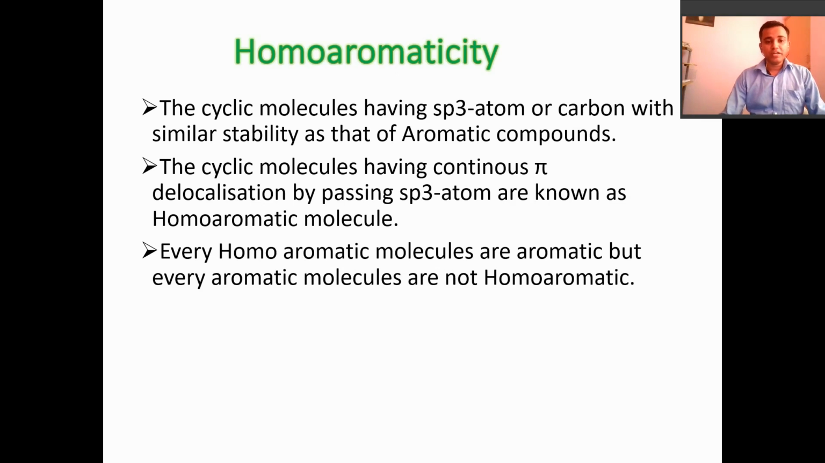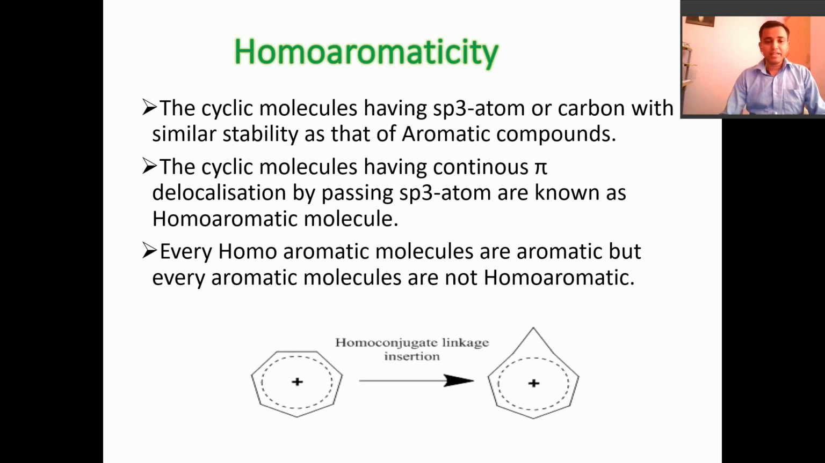So every homoaromatic molecule is aromatic, but not every aromatic molecule is homoaromatic. Homoaromatic molecules contain one bypassed sp3 atom and still have cyclic continuous pi delocalization, but in the aromatic condition, passing an sp3 atom is not possible. This is an example of homoaromaticity. Here one sp3 carbon atom is bypassed, and there is formation of delocalization.